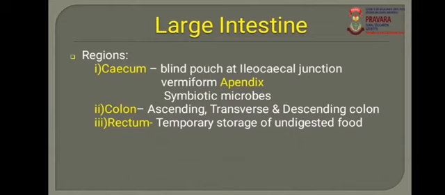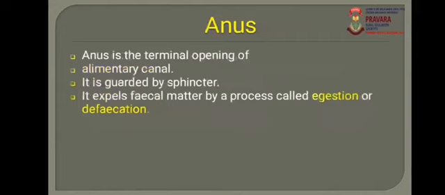This appendix is functional in herbivorous animals, because the function of the appendix is digestion of cellulose. Cellulose is present in plants, and herbivorous animals feed on plants. Due to that, there is a need for cellulose digestion, and the appendix helps in cellulose digestion in herbivorous animals. Then the next point is the anus.